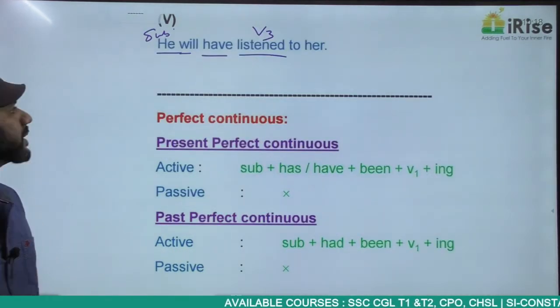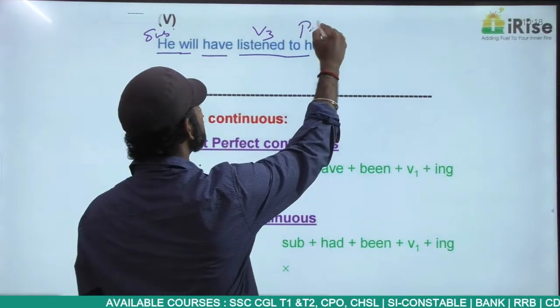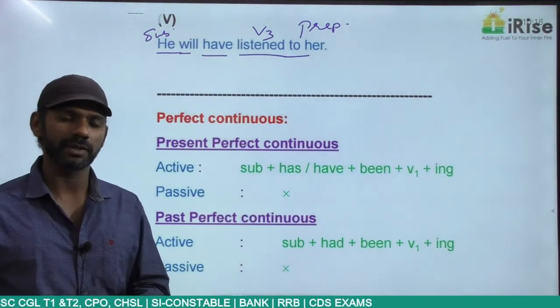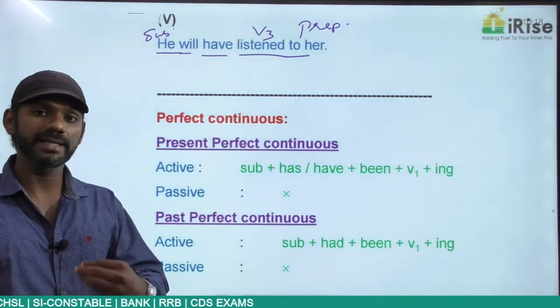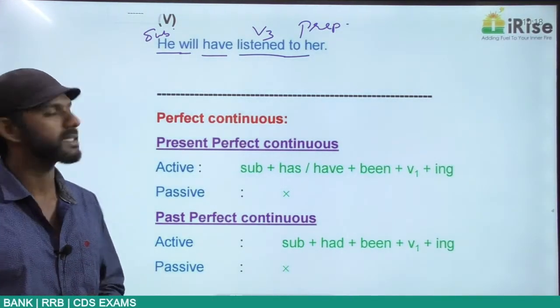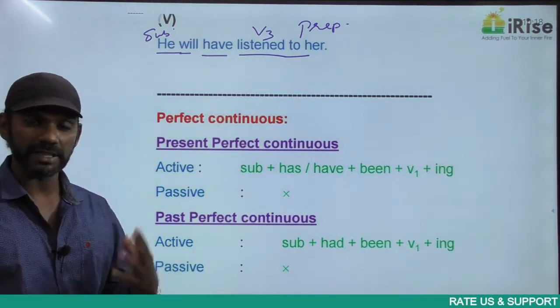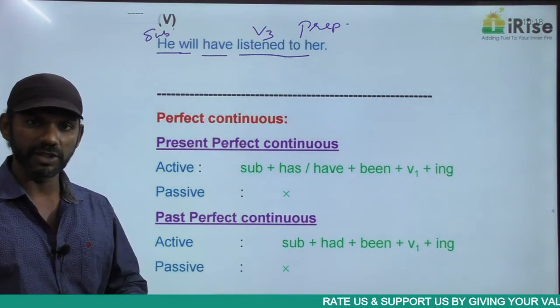Listened is a verb. To is a preposition. So listen to becomes a phrase. We listen music is wrong. It must be we listen to music. I listen to you, they listen to me, etc. So he will have listened to her. Active voice future perfect. In the passive voice also it must be future perfect.